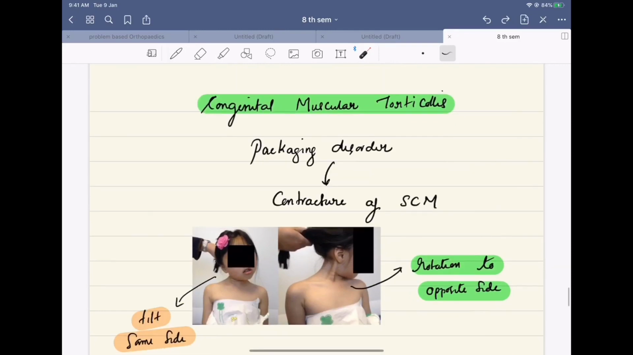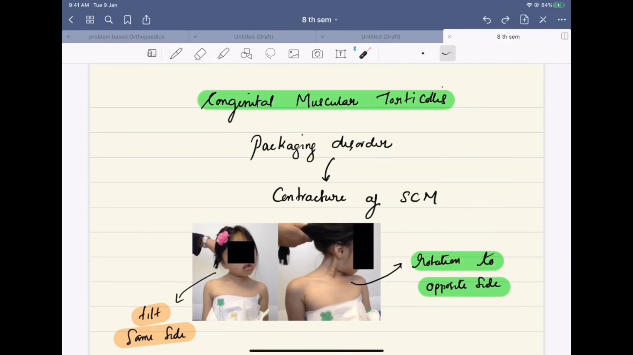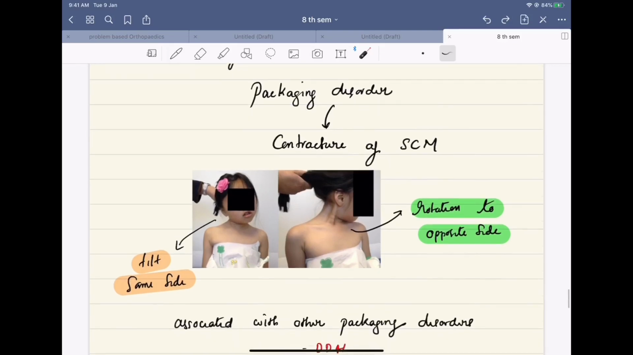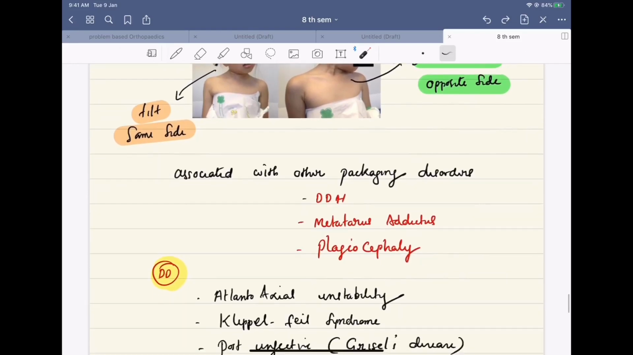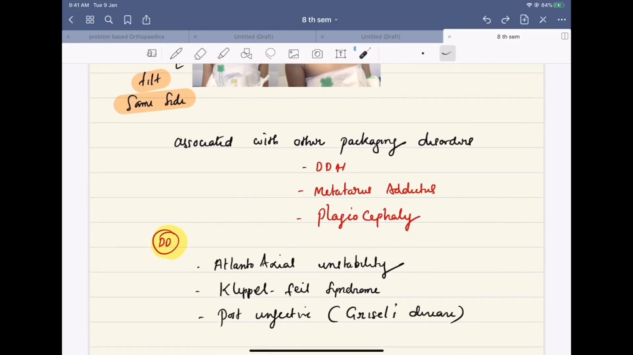We will come to another short topic, that is congenital muscular torticollis. It is a packaging disorder. There is contracture of the sternocleidomastoid. The face will be tilted to the same side and rotated to the opposite side. Associated with other packaging disorders such as DDH, metatarsus adductus, and plagiocephaly.